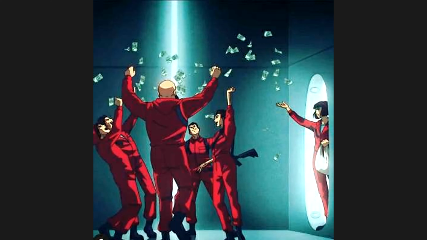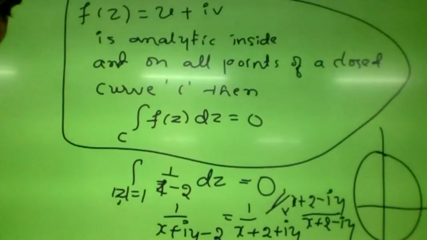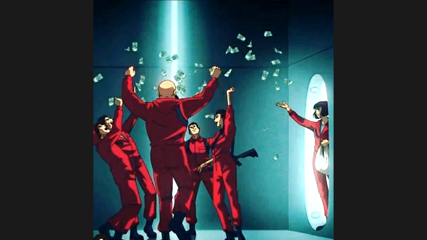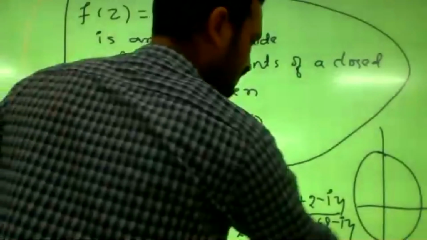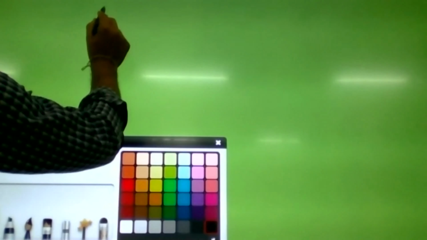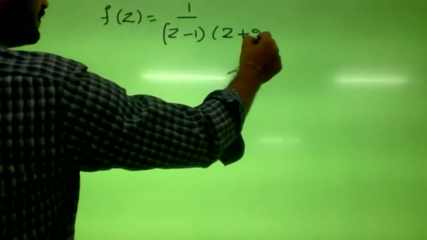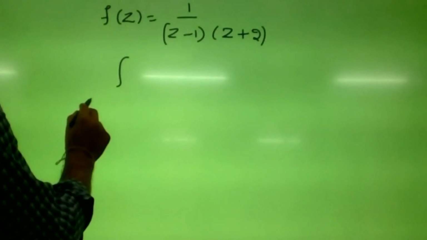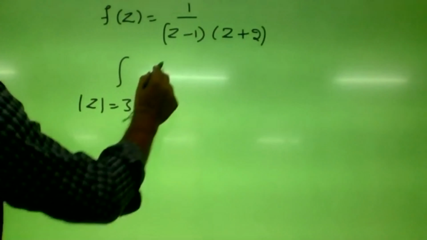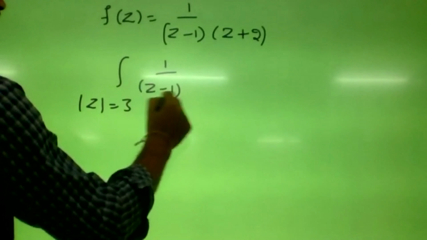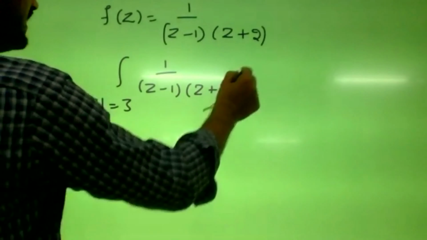Okay. Understood this one? Let me consider one more example. If the function is f of z equals 1 by z minus 1 into z plus 2, we have to integrate it over the curve mod z equals 3: the integral of 1 by z minus 1, z plus 2 dz.